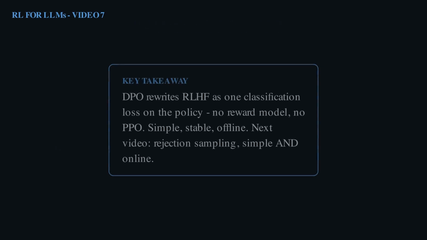So, to sum up, DPO rewrites RLHF as a single classification loss on the policy. No reward model, no PPO. Simple, stable, and offline. You can now derive DPO and compute a step by hand. In the next standalone video, we look at a third path that is simple and online, rejection sampling.